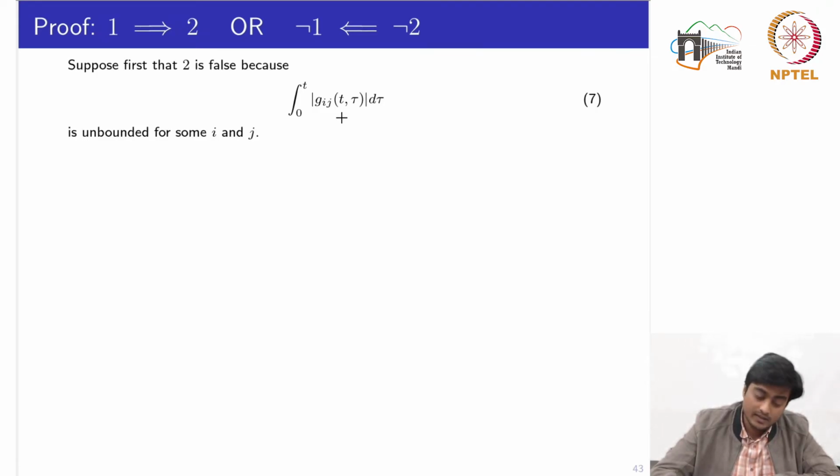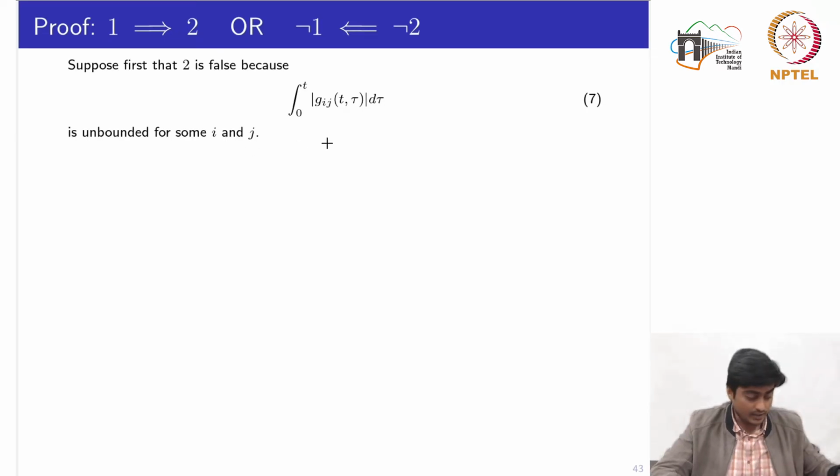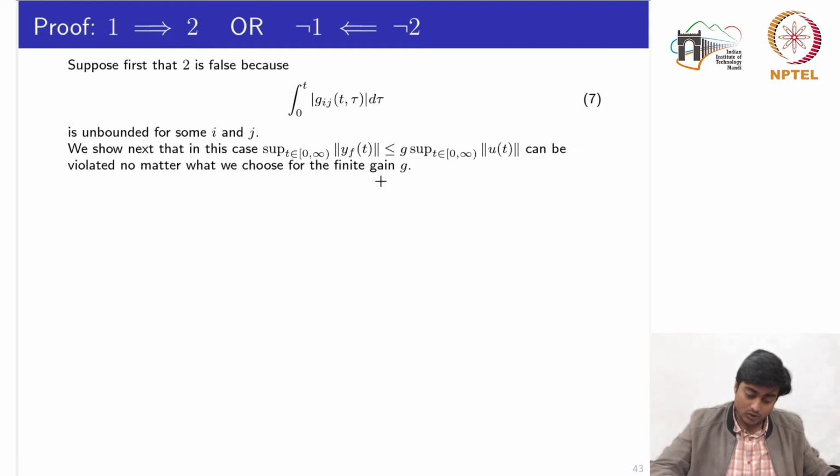Now the second part of the proof says, suppose the second condition in the second statement is false. And why is it false? Because this integral is unbounded for some i and j. Again, similar to the previous proof, we want to show that there does not exist any G for which this inequality is satisfied.